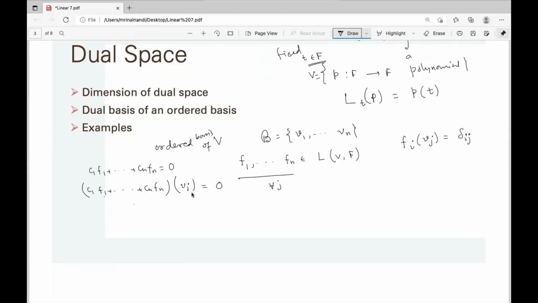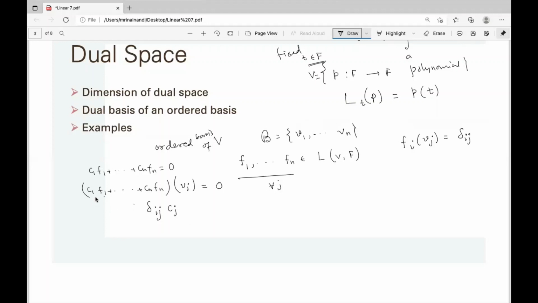So if j is 1, then it is c1. If j is 2, then it is c2. So it is delta... cj.